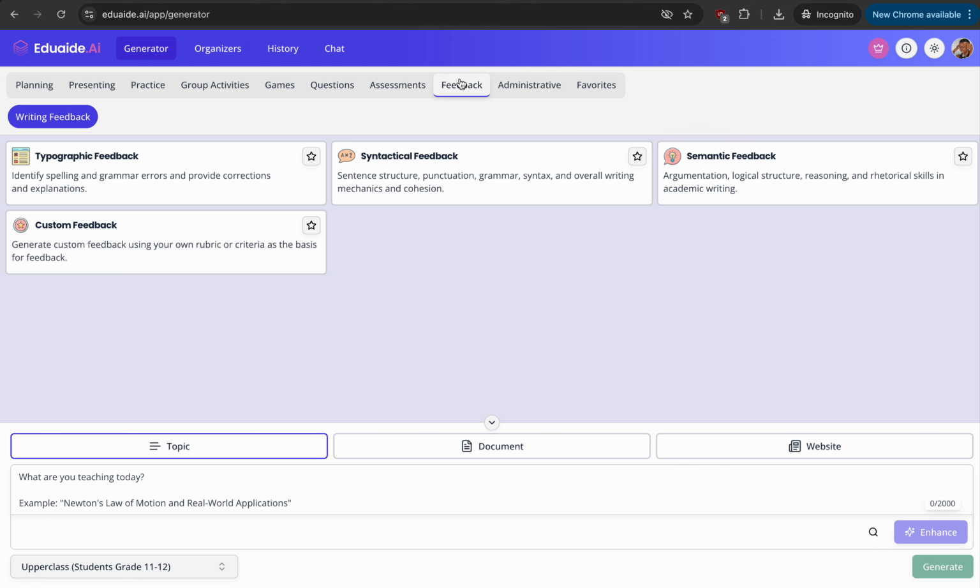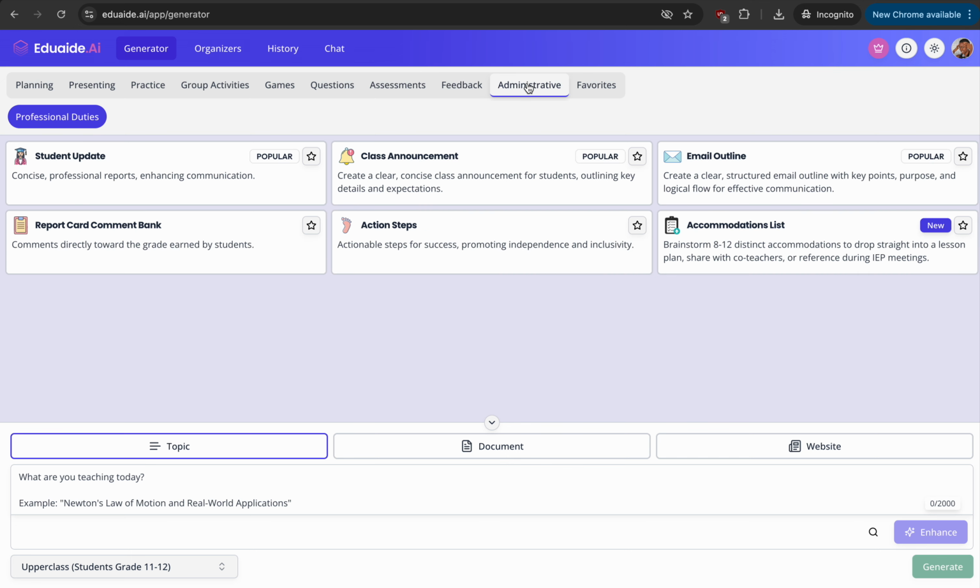different kinds of feedback. Do you want typographical feedback? Do you want syntactical feedback? Do you want semantic feedback? Do you want custom-based feedback? Yeah, your administrative tasks in class. This is the part I love most because it just helps you to take care of those things that make you look like an admin.